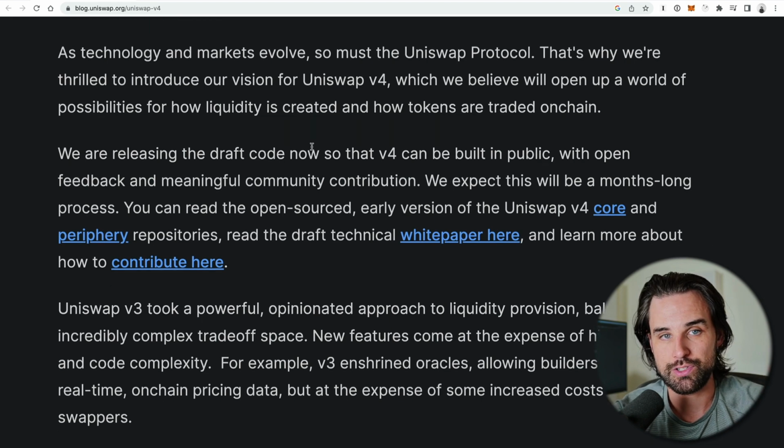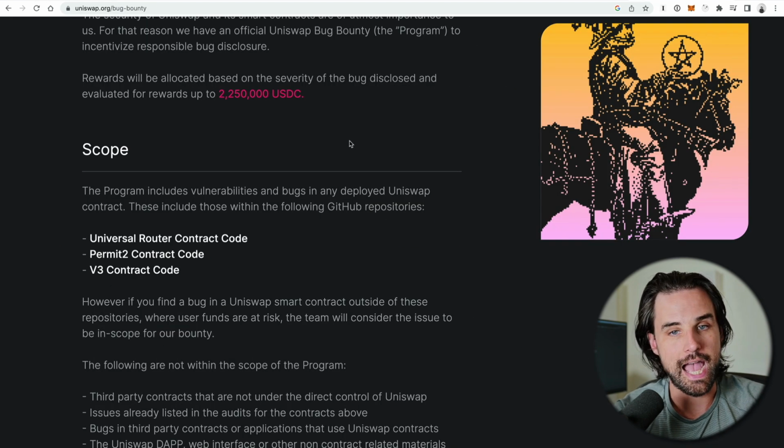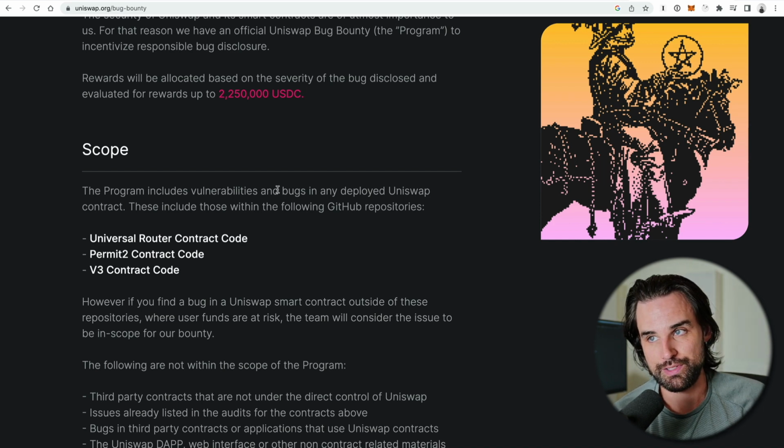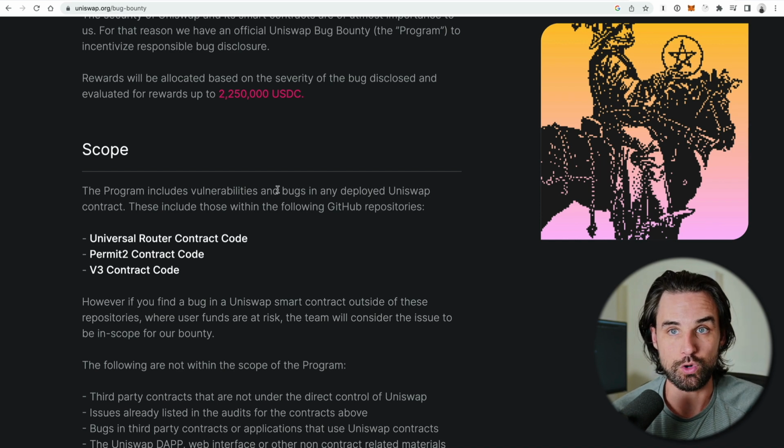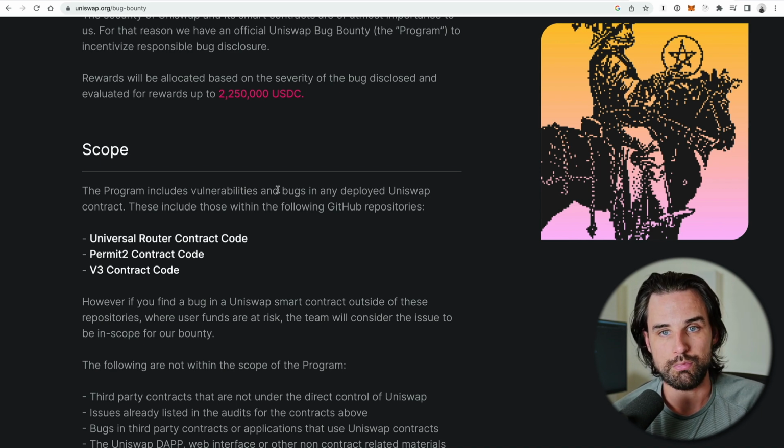And so if this is something you're interested in the future, then I can almost guarantee you that it's going to appear in the scope of their bug bounty program. And so if you start looking at the code now, it's going to accomplish multiple purposes for you. You're going to see what's possible with Uniswap version 4, potentially to create something before other people do. But also, if you see anything that could materialize into a critical bug, then you're going to be way ahead of this listing before you're able to officially claim a bounty for something like that.